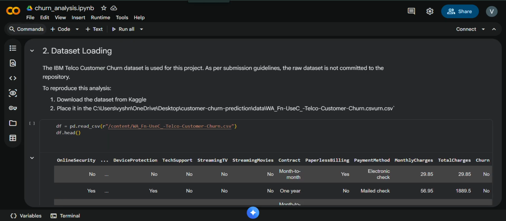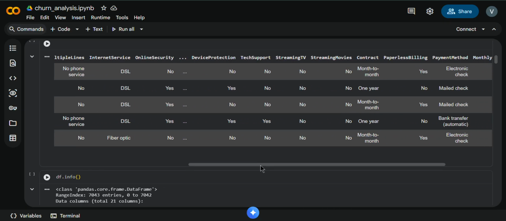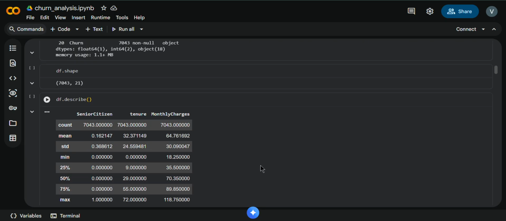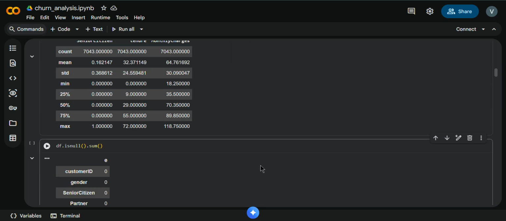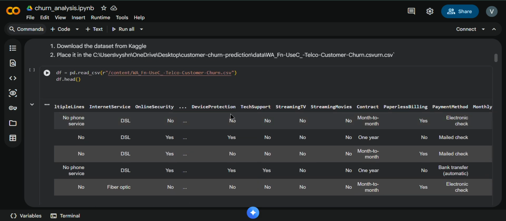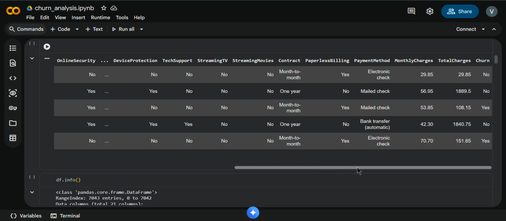Next, I loaded the telco customer churn dataset and performed an initial inspection to understand the structure of the data. This included checking the column names, data types, and overall shape of the data. At this stage, I verified that the dataset contains a mix of numerical and categorical data along with the target variable churn, which indicates whether a customer has left the service.